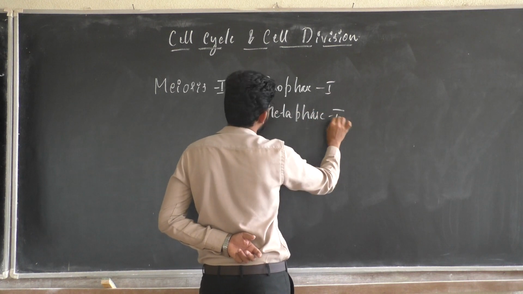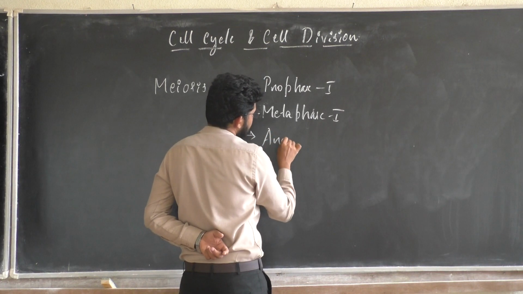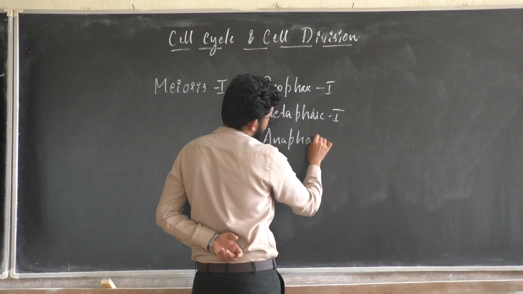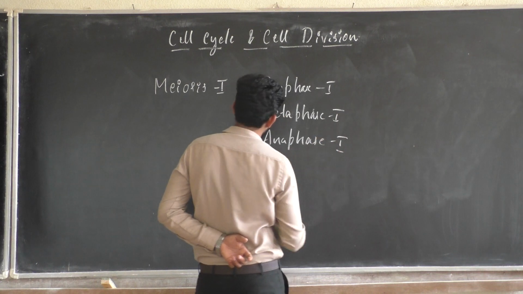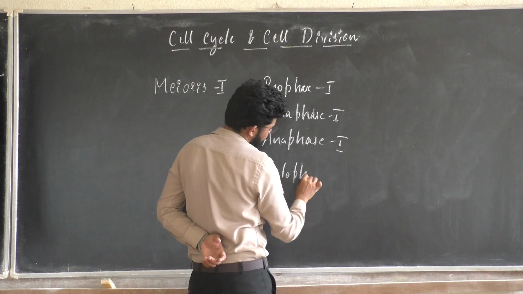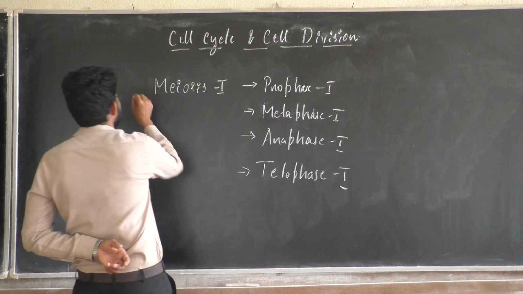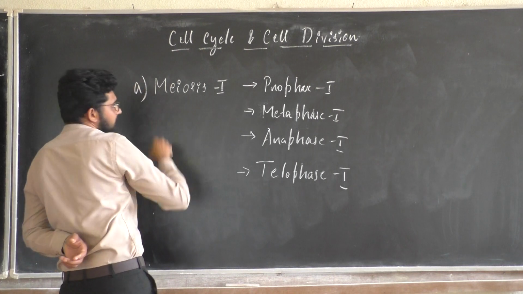Next one is anaphase 1. The fourth one is telophase 1. This is of meiosis 1.